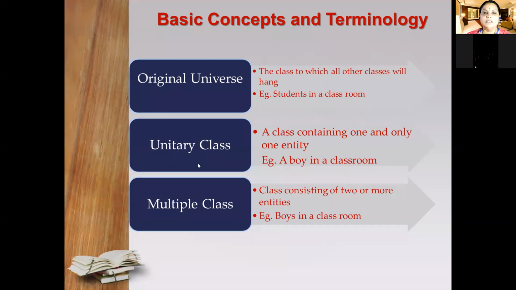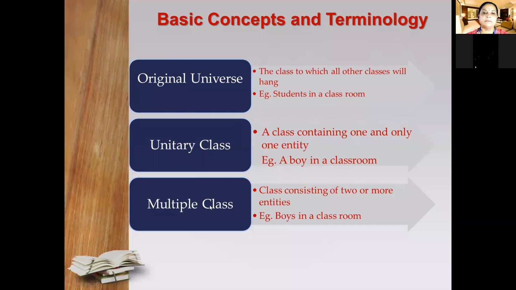Then we have seen the concept of unitary class. A class containing one and only one entity. So here the students are girls and boys, but we are taking only one entity here, which is called the unitary class. A boy in a classroom is a unitary class, from which we can see only one class.